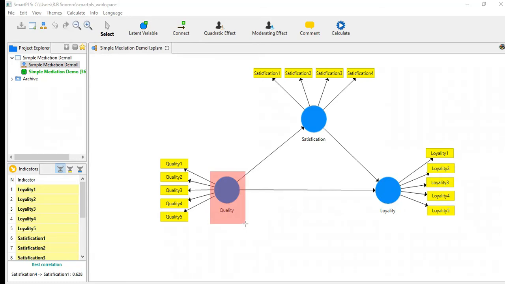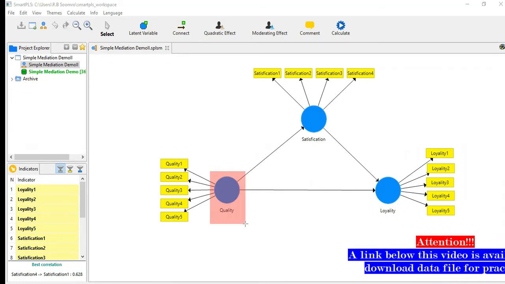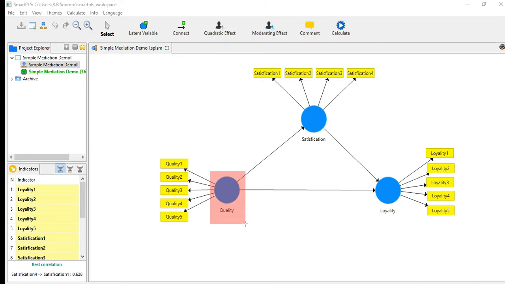Now, if you are giving good quality to your customer, then definitely customer loyalty will be enhanced. That is logical, you can understand. This is a direct effect. Indirectly, if you want to check that quality leads to satisfaction and satisfaction leads to loyalty, that means if the quality is good, it will create higher satisfaction, and higher satisfaction ultimately will bring more loyalty towards your product or services. That's a logical relationship. So this is our model, a simple model where only one mediator is there. Now that mediator we are going to check out.